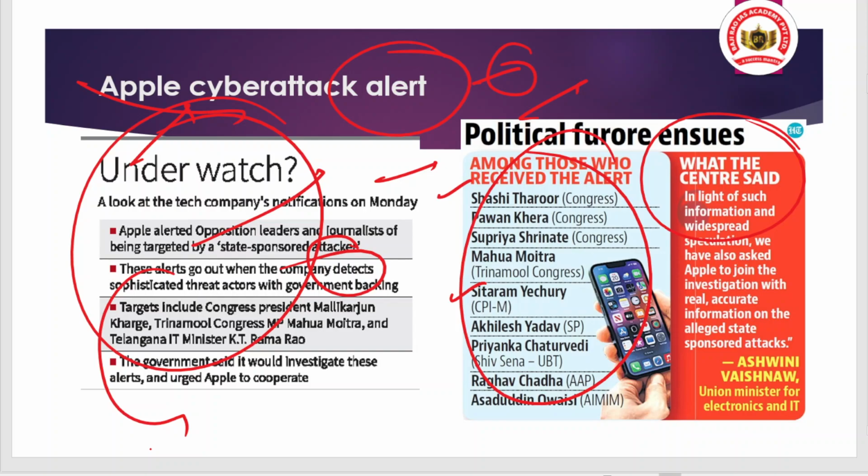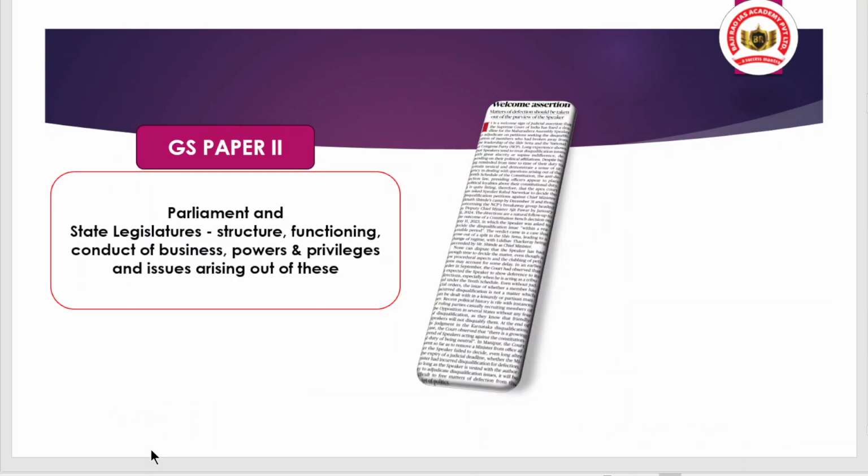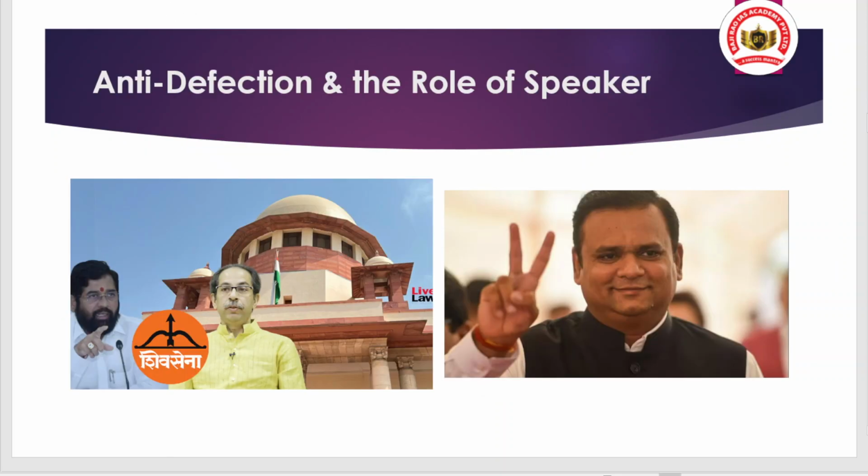Okay, so that is the first article, and now we are shifting to the second article, and that will be dealt with under GS paper 2. And when we talk about this second article, you are seeing in the newspaper that the anti-defection law and the role of the speaker regarding their biasness are mentioned in the news. Okay, so here the context is about the Maharashtra speaker. We will go into some of the recent background so that you can understand the whole issue.